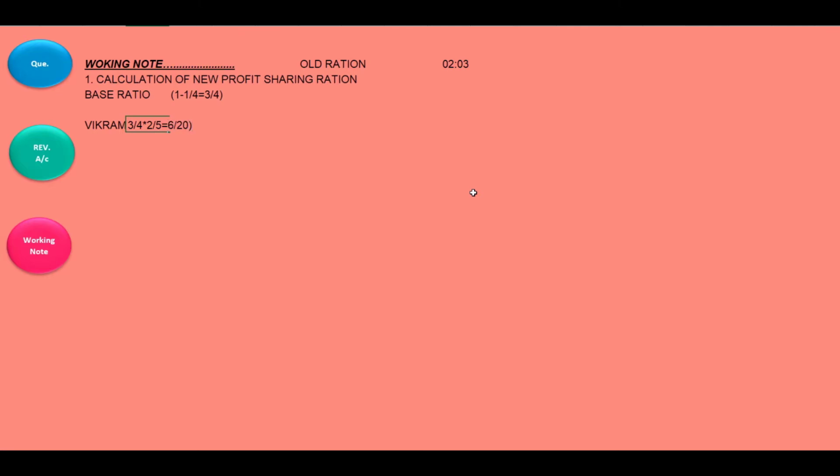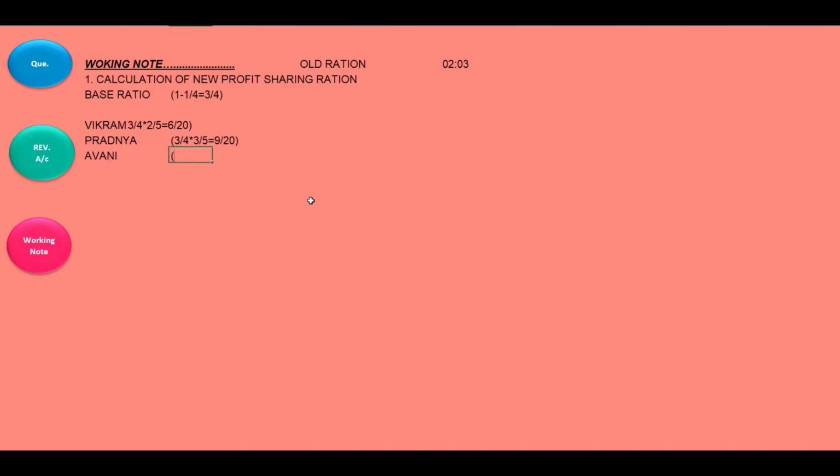You can solve in your notebook for your better understanding. Then next partner is Pradnya. Same way, that also has to be calculated. 3 upon 4, that is base ratio, into 3 upon 5, that is their old ratio. You will be getting 9 upon 20. Now see, denominator is 20 everywhere. Next partner is Avni.